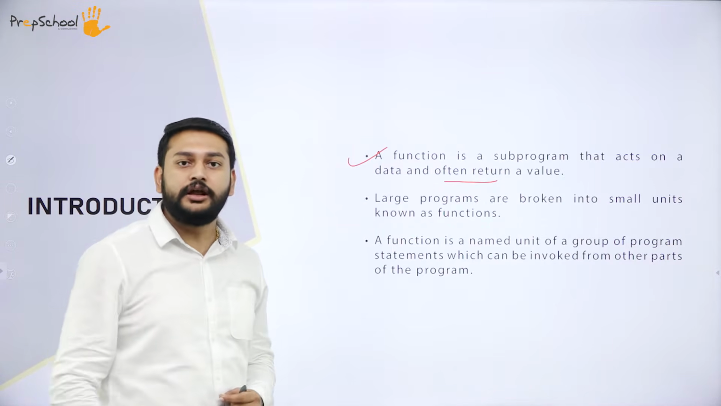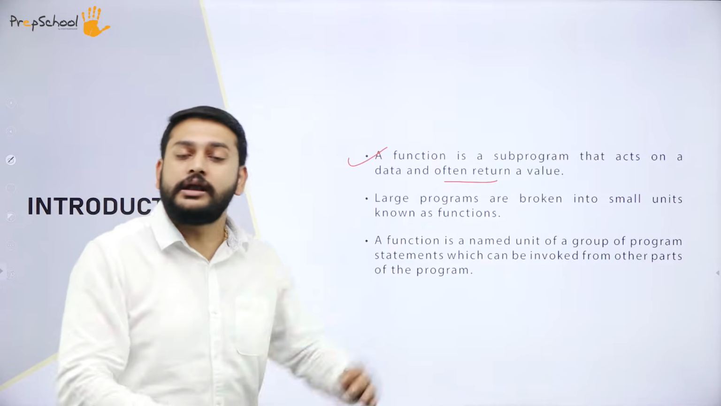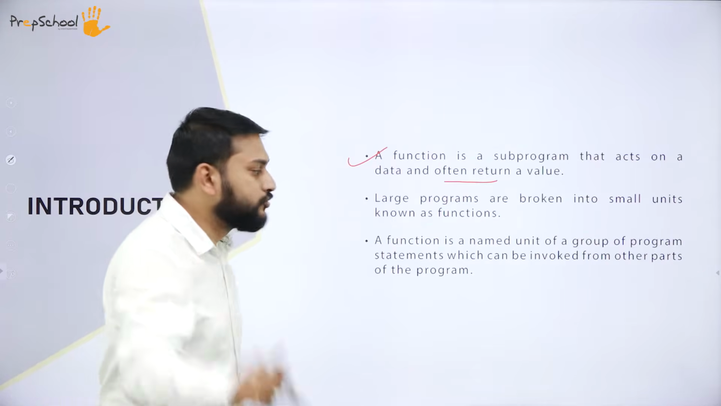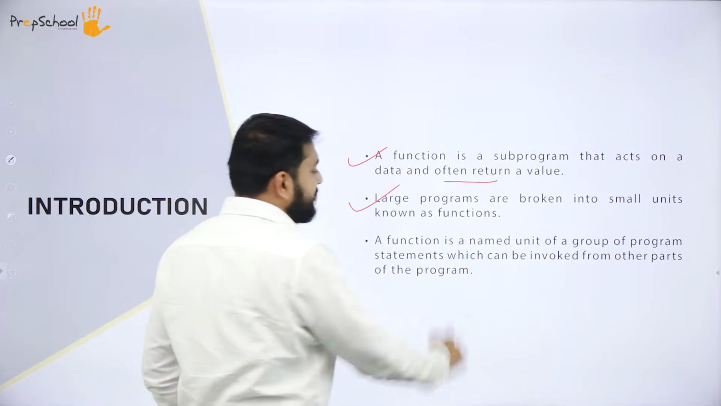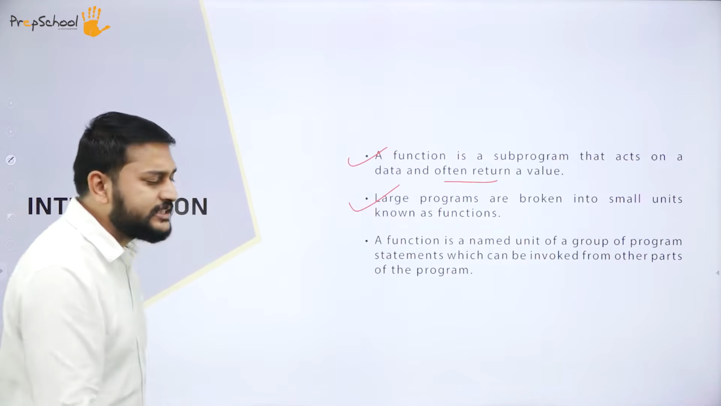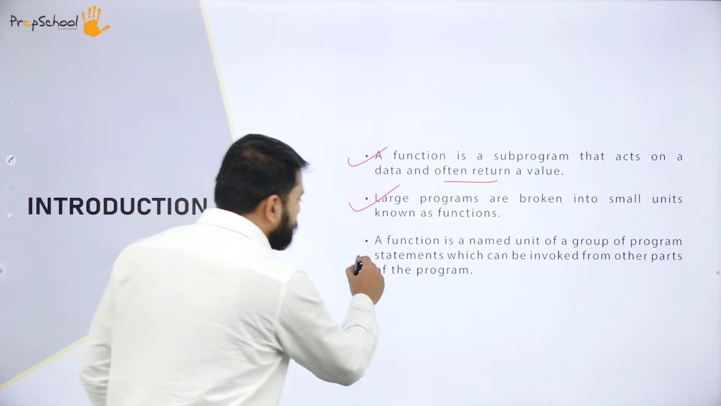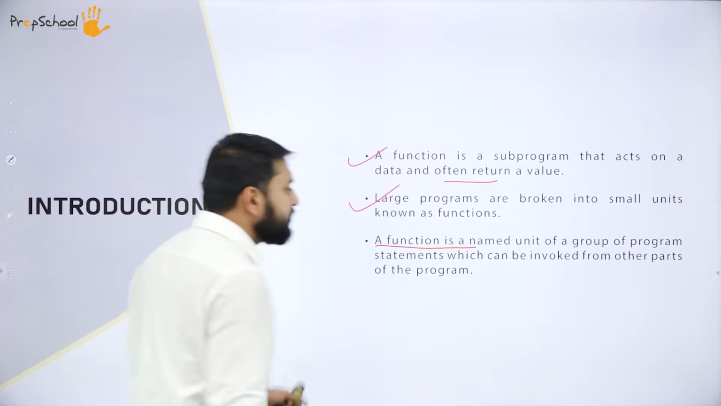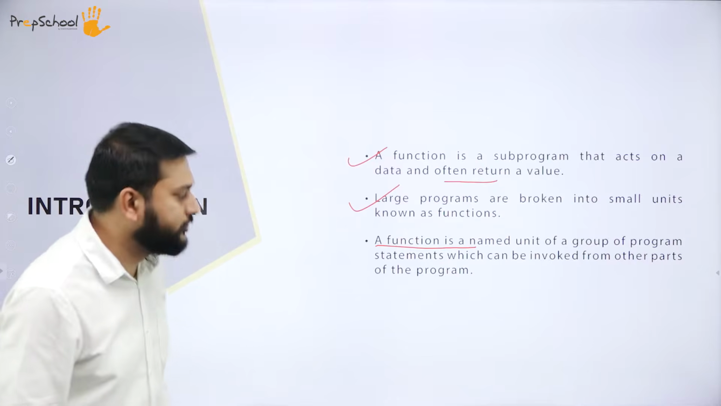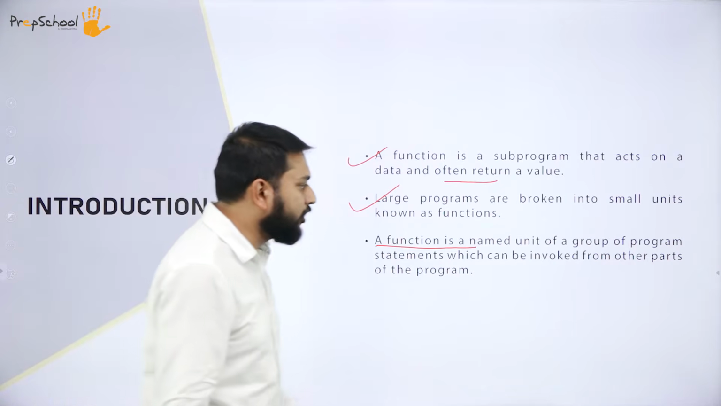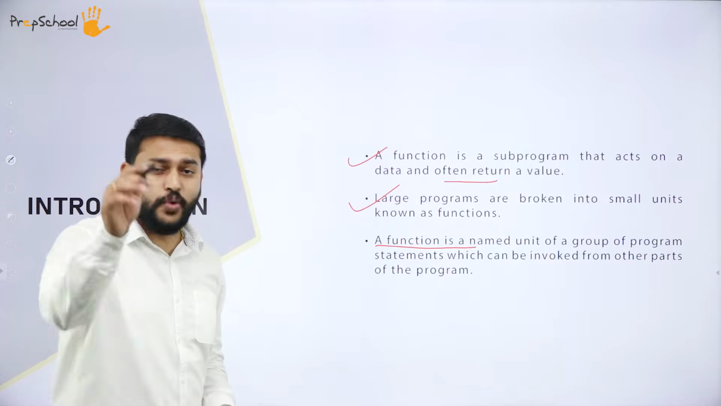Suppose if there is any error, I'll go directly to that particular part. I will not check the entire program. That is what they are trying to explain in this point. So please understand the third point: a function is a named unit of a group of programs, the statements which can be invoked from any part of the program. That is what they are trying to explain.